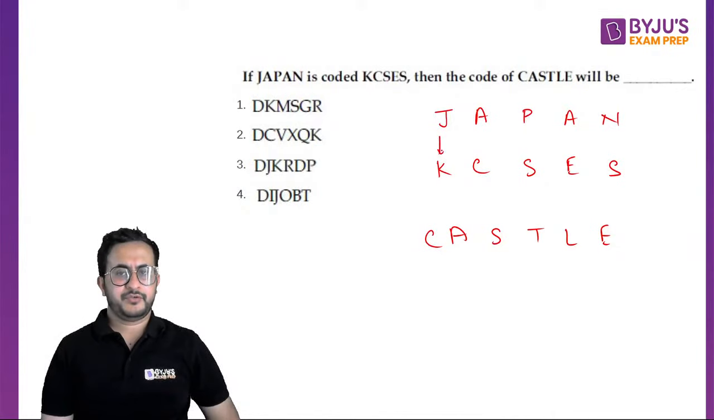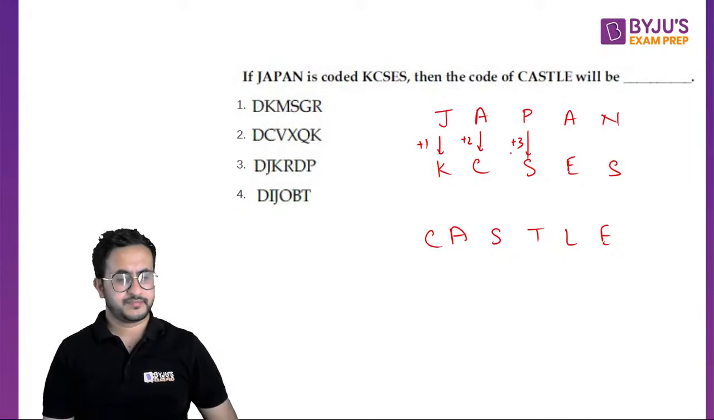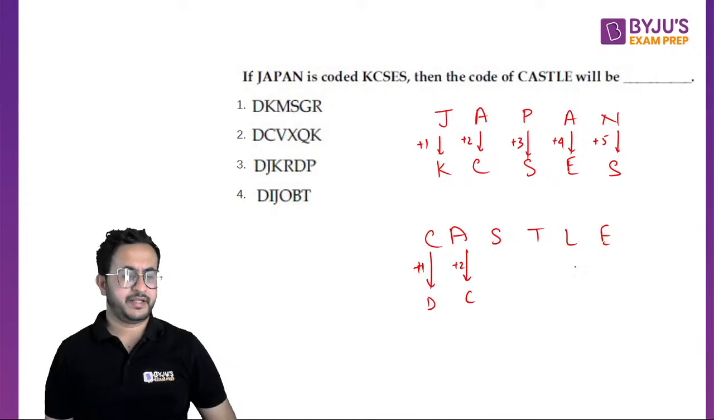So J to K, we know it is increase of one letter. A to C, it is an increase of two letters. P to S, increase of three letters. Right. A to E, increase of four. N to S, increase of five letters. Okay. So C plus 1 is D. A plus 2 is C. Okay. Before you write the entire code, right, before you write the entire code, see the options.